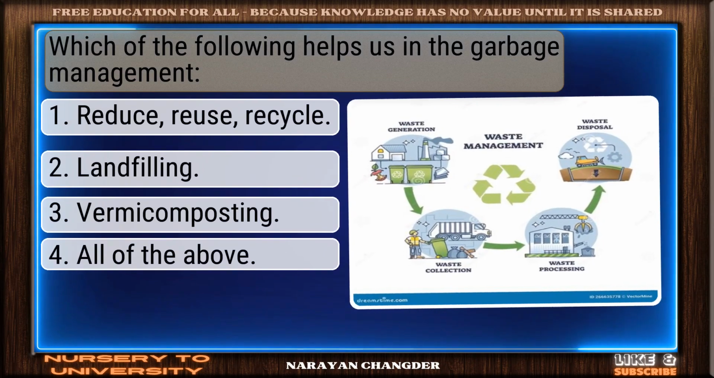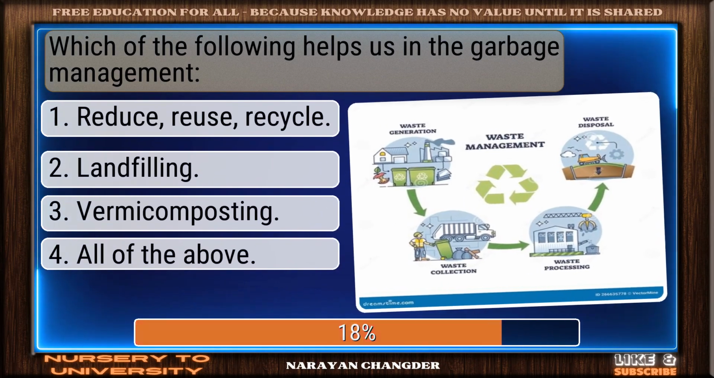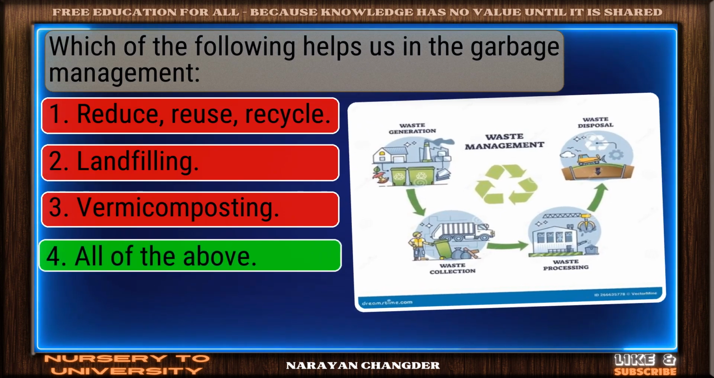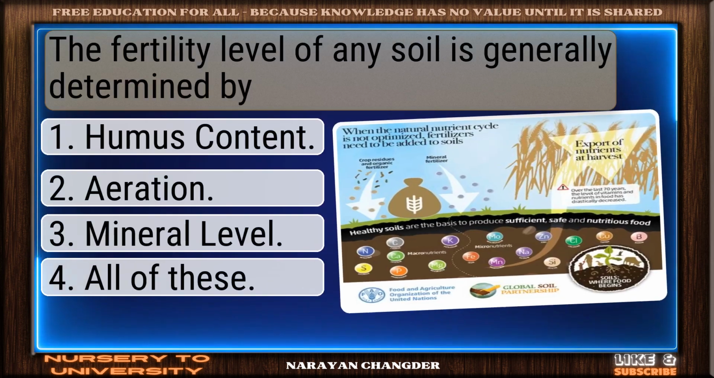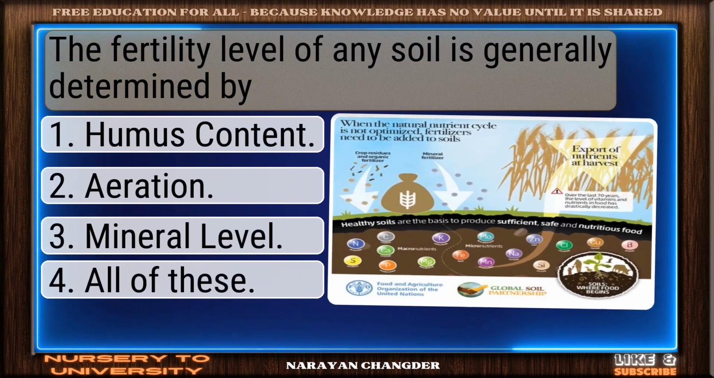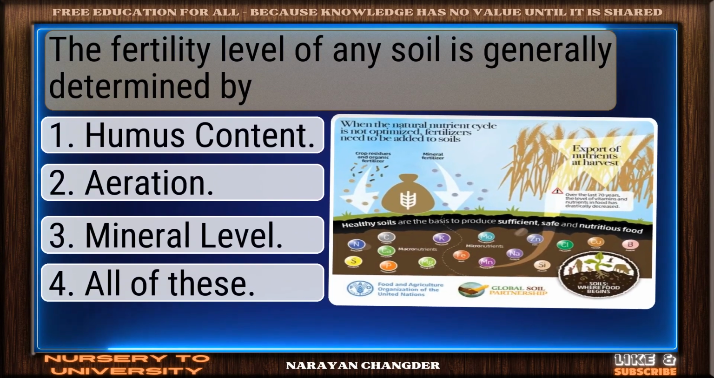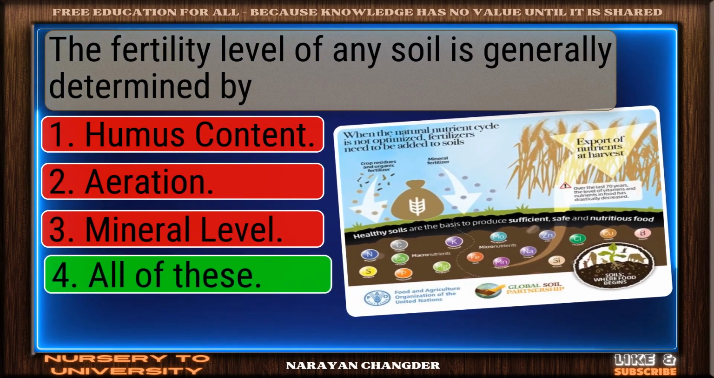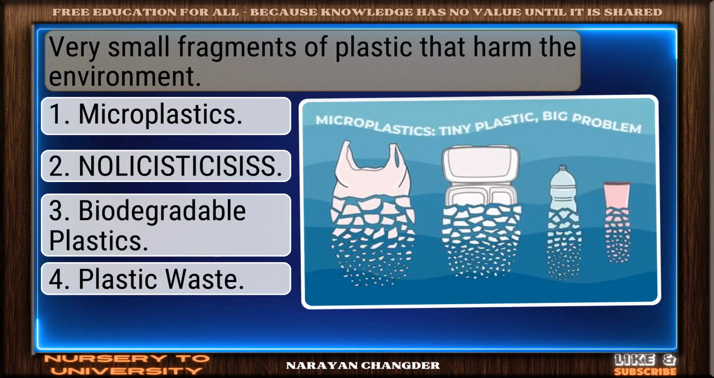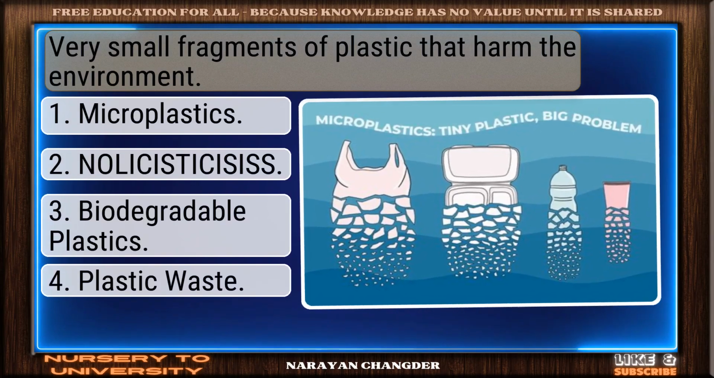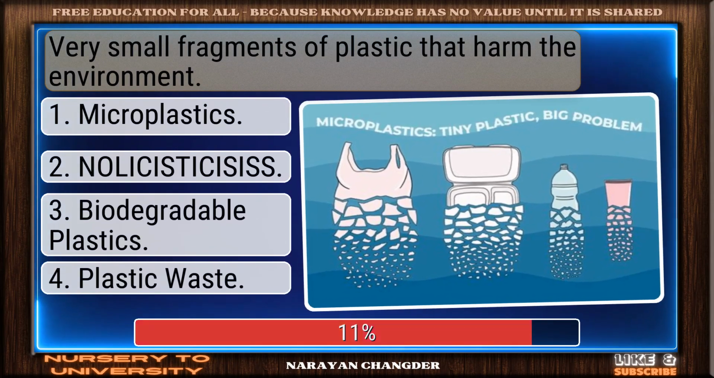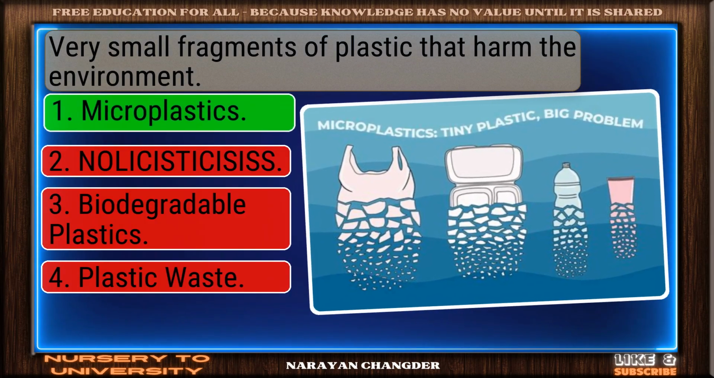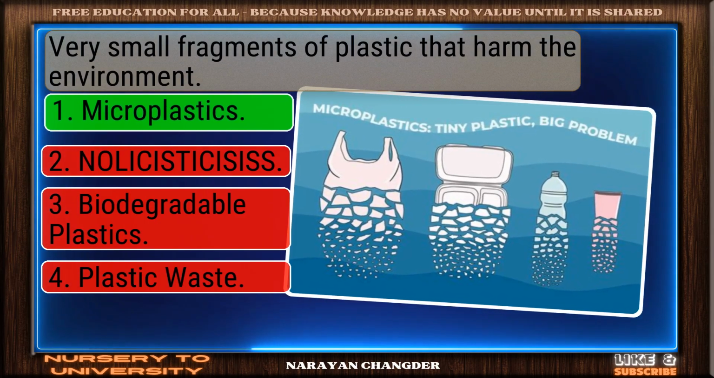Which of the following helps us in garbage management? Valid point. All of the above is true. The fertility level of any soil is generally determined by? Great thinking. All of these is right. Very small fragments of plastic that harm the environment? Smart move. Microplastics is accurate answer.